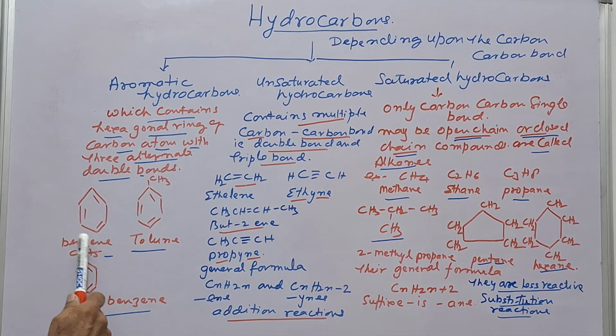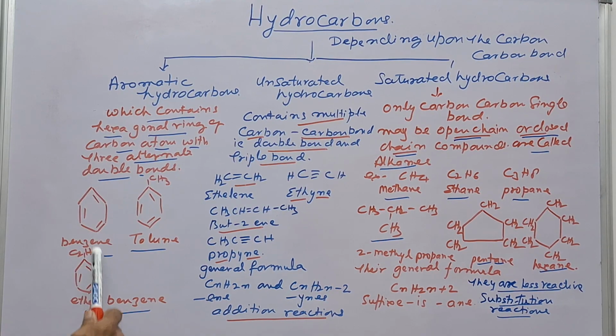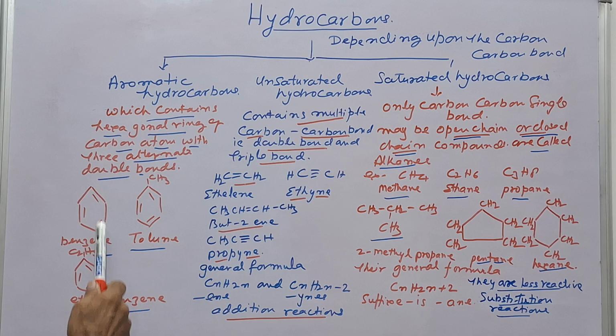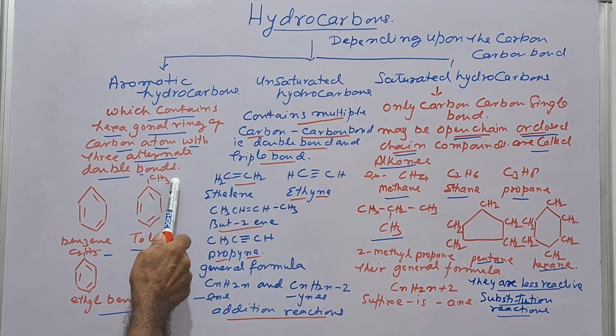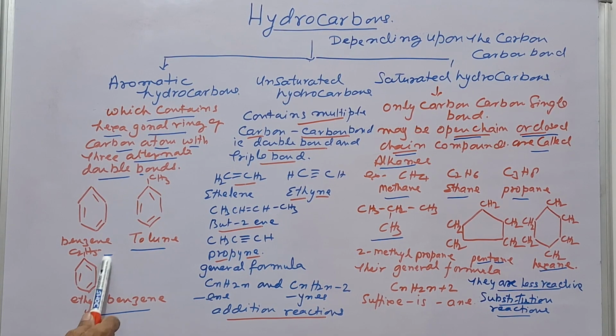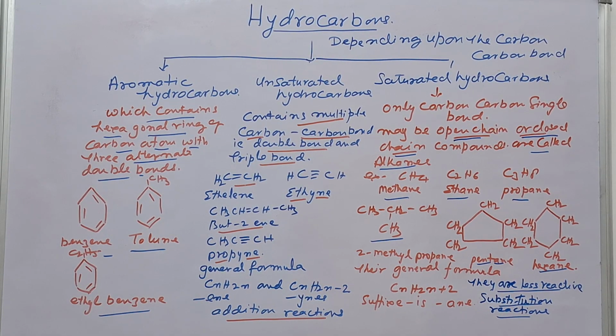For example, that is benzene, 6 carbon atoms, that is hexagonal ring with alternate double bonds. Here that is toluene, and here it is ethyl benzene.